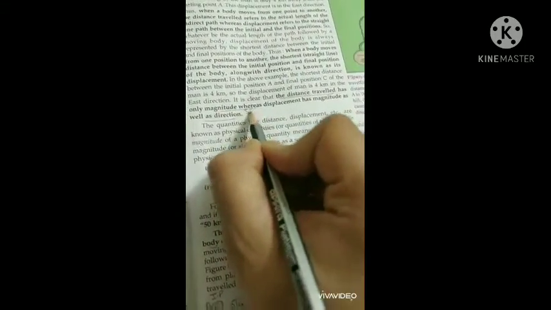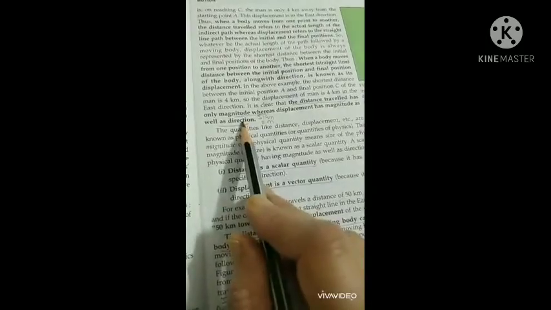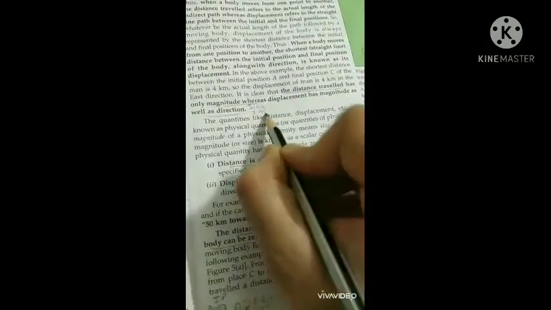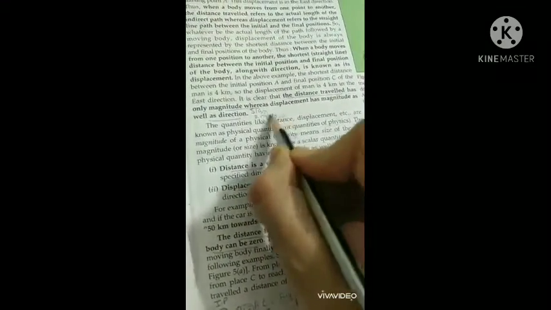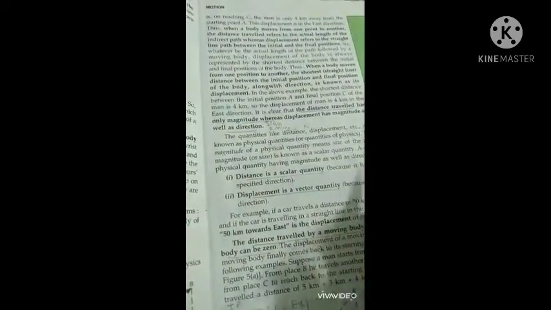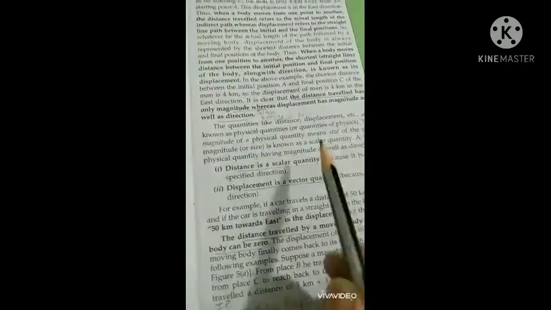Now few more points. See, distance has only magnitude, like 5 kilometer, 2 meter, whereas displacement has magnitude as well as direction. Displacement में direction भी होगा, जैसे 2 meter toward north, 2 meter towards south. So there will be some direction, they will tell you that some direction should be there, then only you can differentiate between distance and displacement.